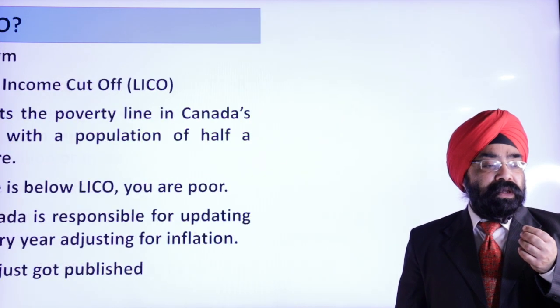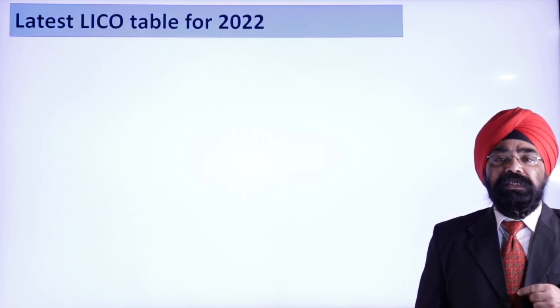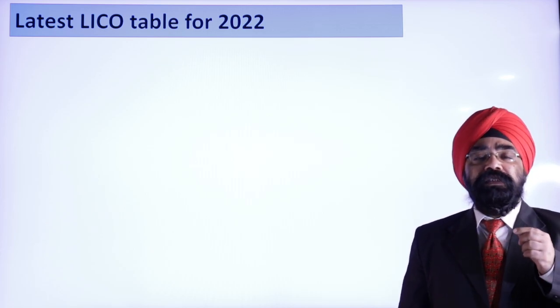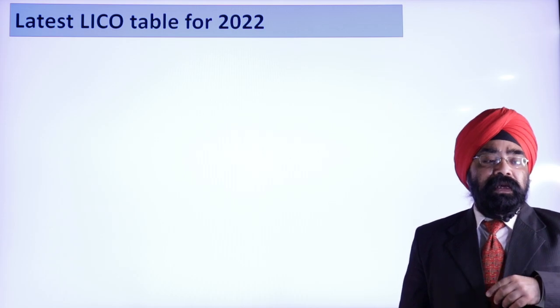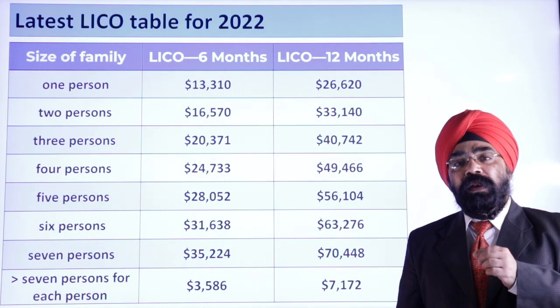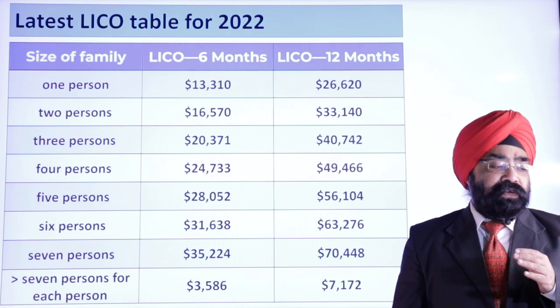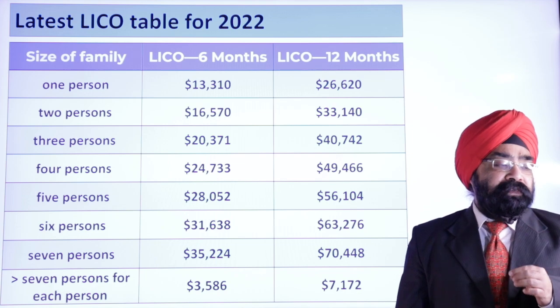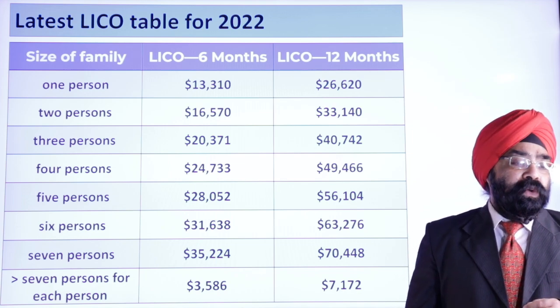So the first thing here is the latest LICO table for 2022. Here is the latest LICO table for 2022. Again, it depends upon the size of the family. So the LICO 6 months numbers and LICO 12 months numbers are right here in front of you, and this is available from the government website, so I'll share the link also with you.